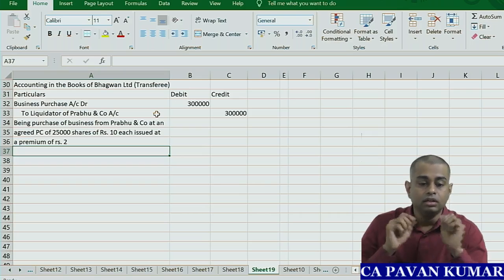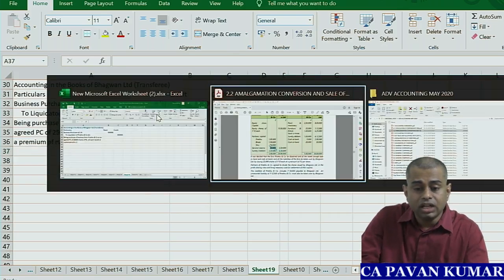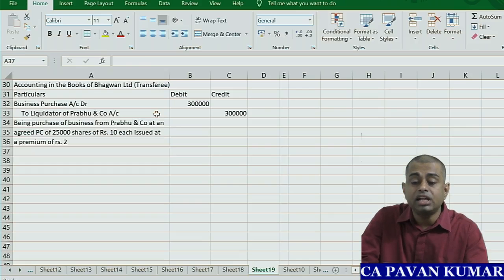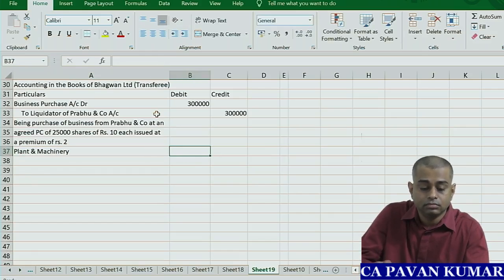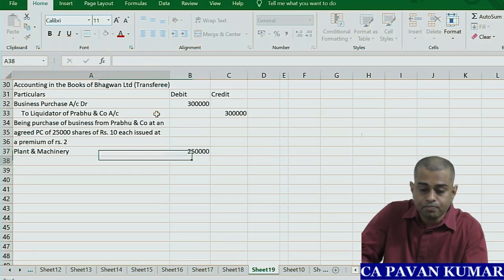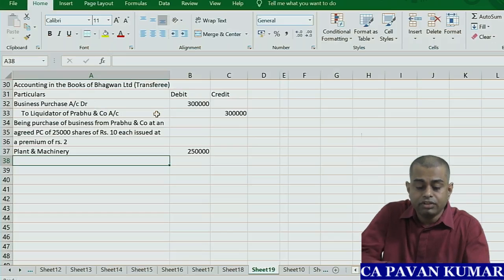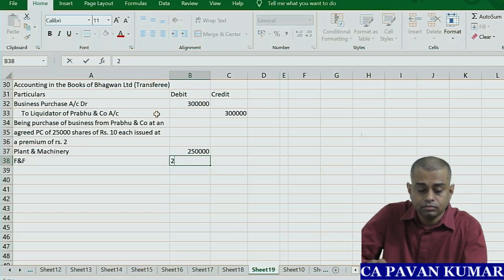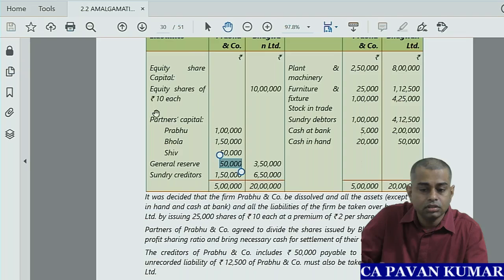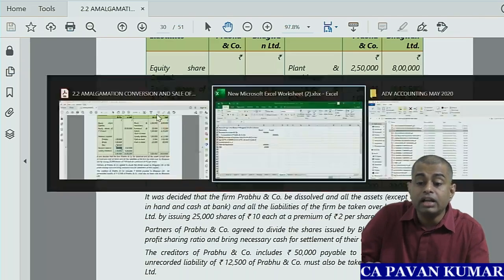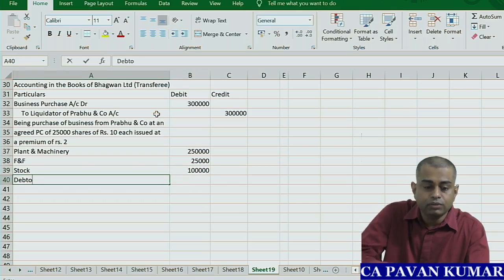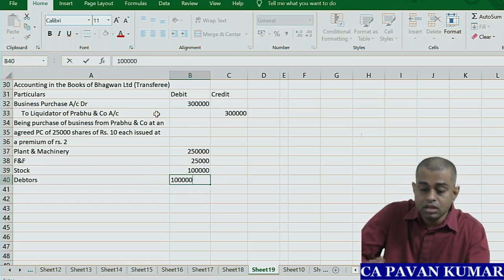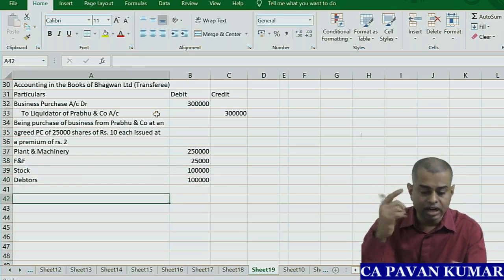You understand? Then assets. What are the assets taken over? Plant and machinery 2,50,000. Furniture and fixtures 25,000. Then stock in trade 1 lakh. Then debtors 1 lakh. Give one line gap, in case goodwill comes, we need to write it.